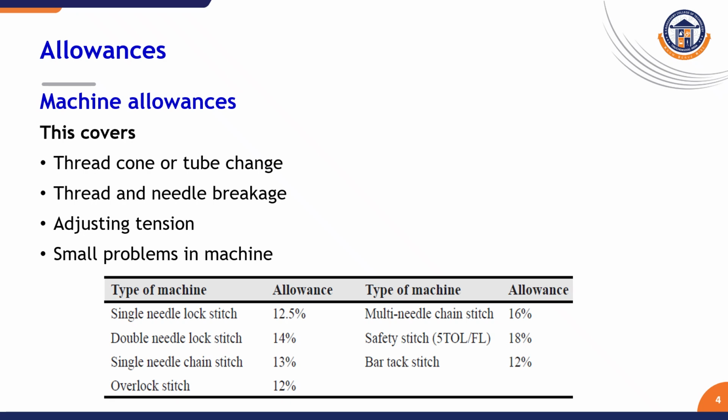The lower part of your slide is the single needle lock stitch machine, which constitutes 90% of all sewing machines in India. Allowance is 12.5%. Double needle lock stitch machine 14%. Single needle chain stitch 13%. Overlock stitch is 12%. Multi-needle chain stitch is 16%. Safety stitch, that is 5 thread overlock or flat lock, 18%. And bar tack, normally referred to as reverse stitch, 12%.